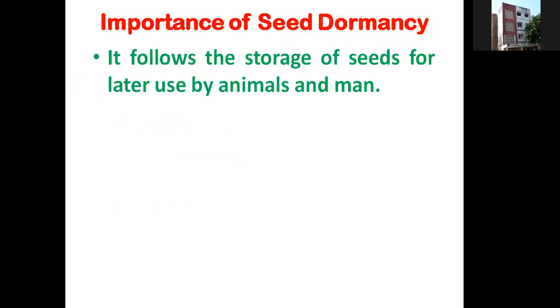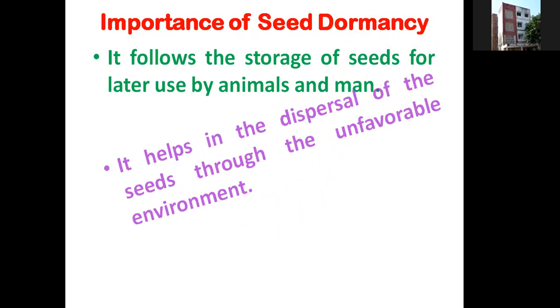Importance of seed dormancy. Why we study it, or why there is seed dormancy in plants by nature. It allows the storage of seeds for later use by animals and man. We need to store seeds for a longer time, and for that seed dormancy is important, and nature has introduced seed dormancy in seeds because of this.